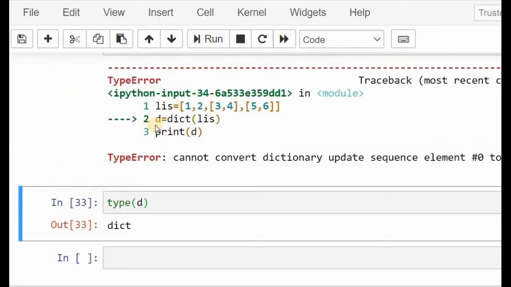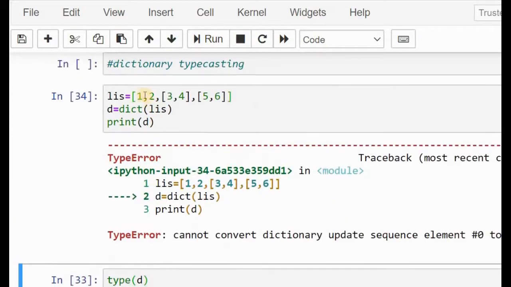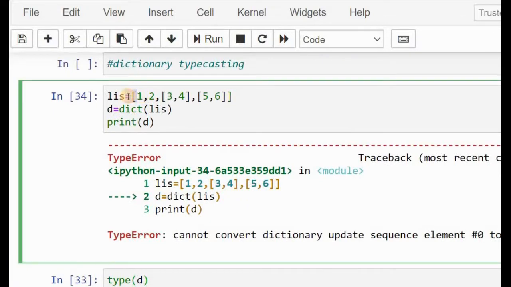Suppose I leave out one square bracket here, I'm not specifying the square bracket for the key-value pair, and see, now we'll get the error. Similar to the tuple, where everything is specified in parentheses, every key-value pair is specified with the help of parentheses. So we have to specify it clearly, like this.